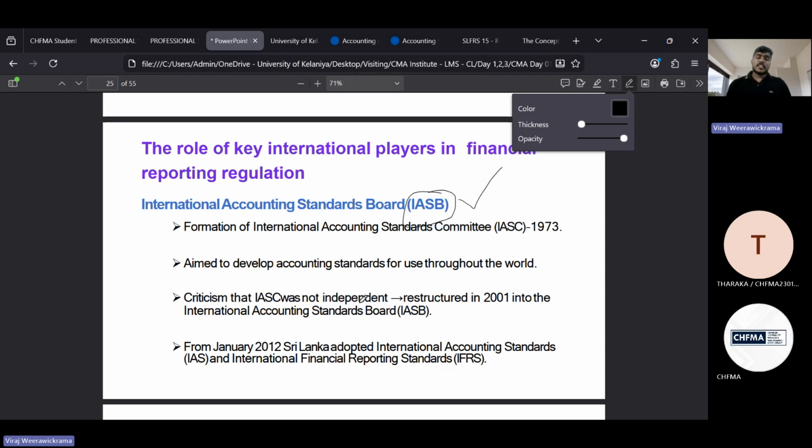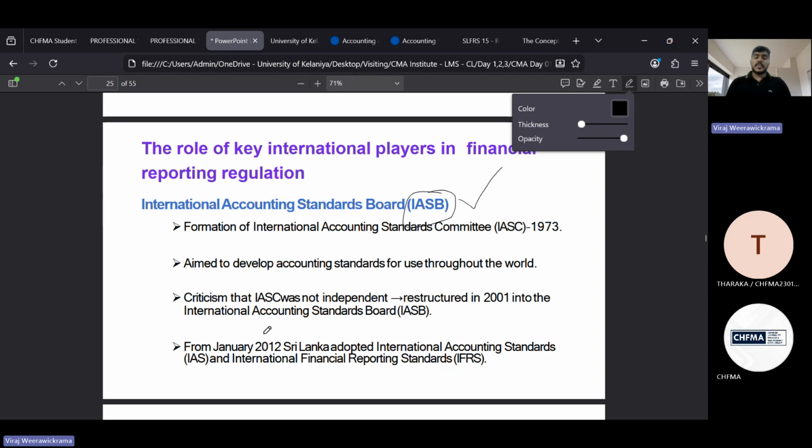Especially when it comes to the IASB, the formation of the International Accounting Standards Committee, IASC, first happened in 1973, right? Their aim was to develop accounting standards throughout the world. They tried to maintain harmonization, that each and every country needs to follow the same set of accounting standards. That was their initial thought. Then step by step, the IFRS came.